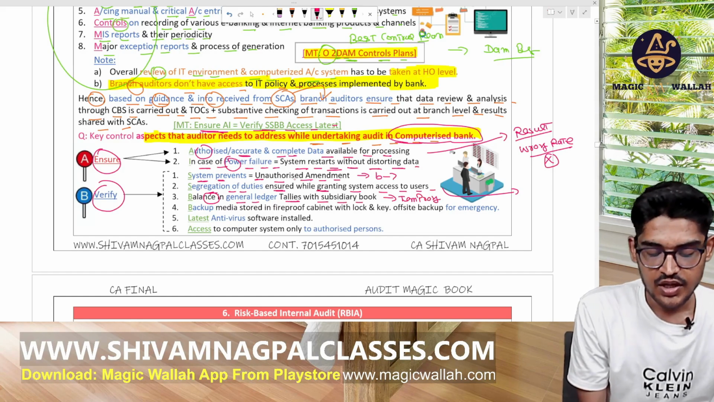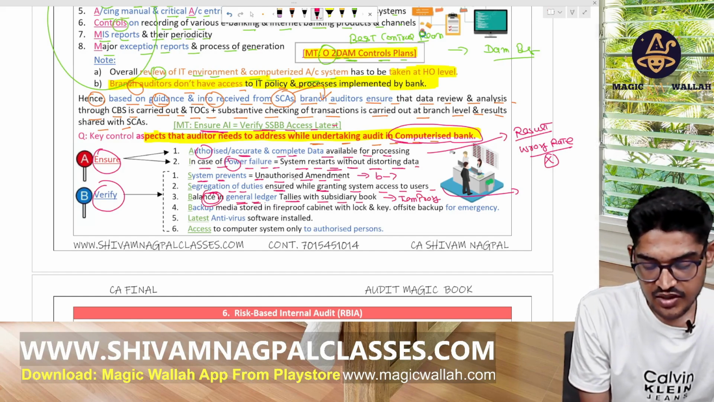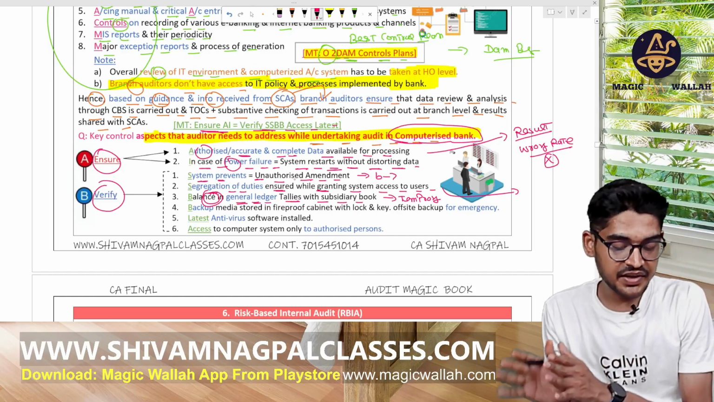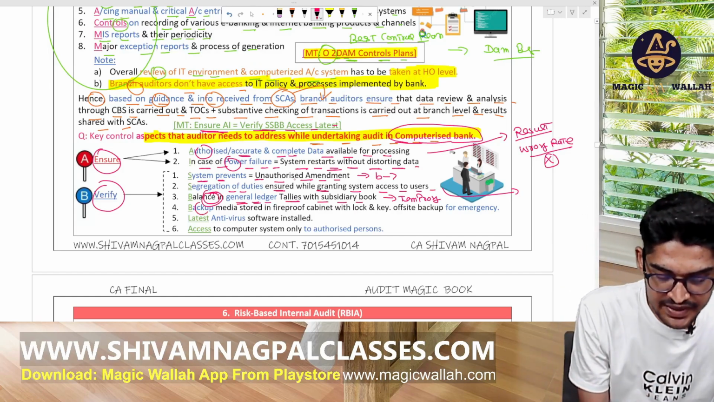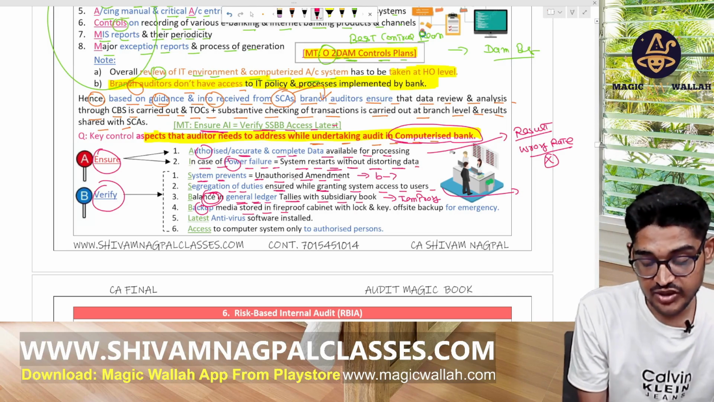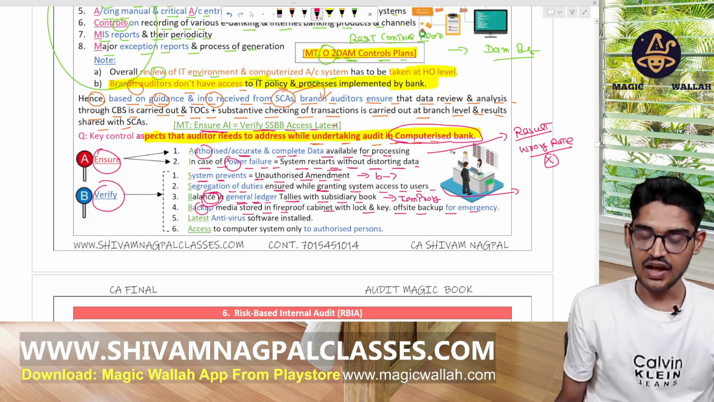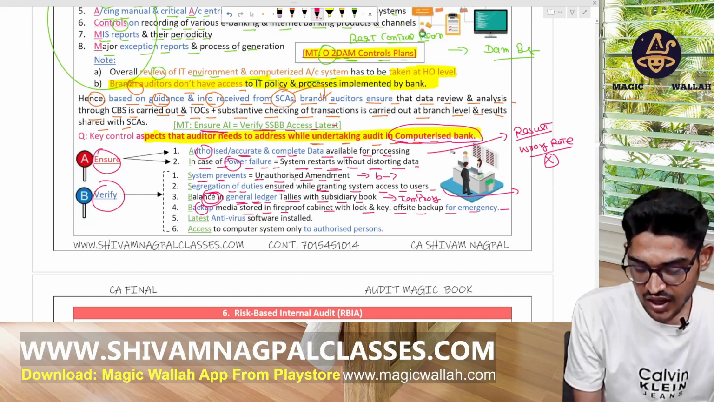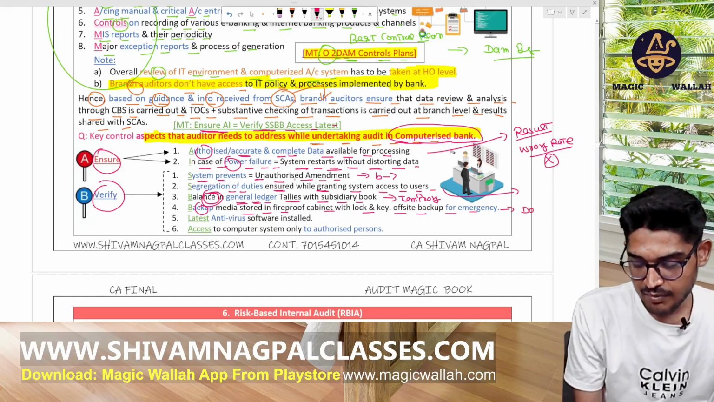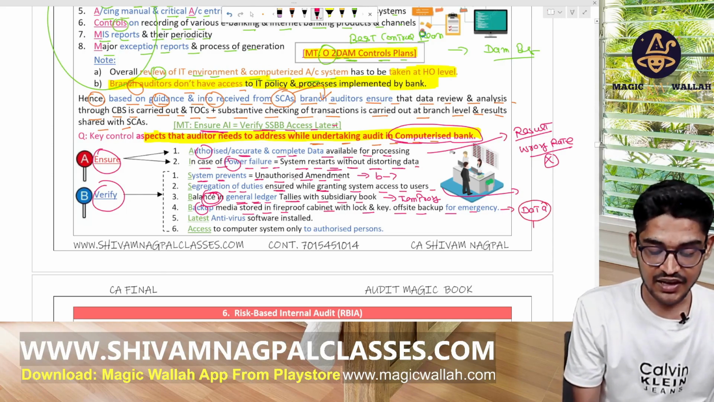Temporary books. Those balance in general ledger should be tallied with the subsidiary books. Backup media should be stored in a fireproof cabinet with lock and key, and off-site backup for emergencies. Otherwise, what will happen if all the data about the customer, the amount deposited by them, gets burnt in a fire?